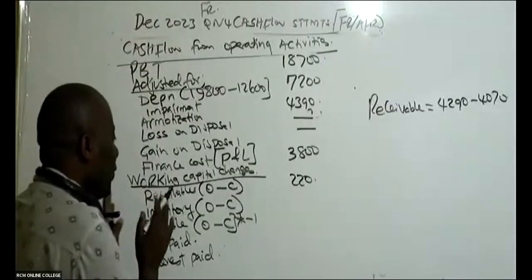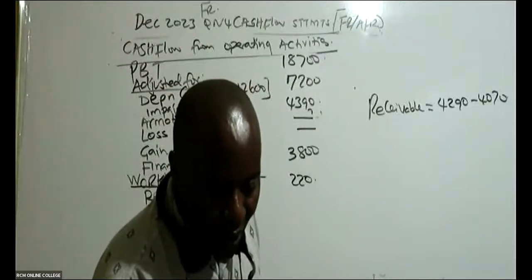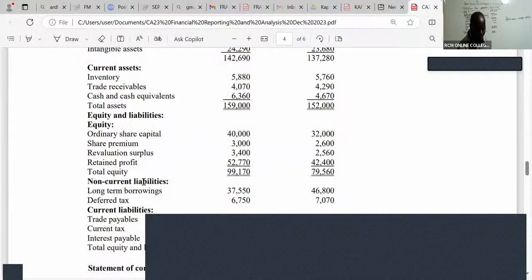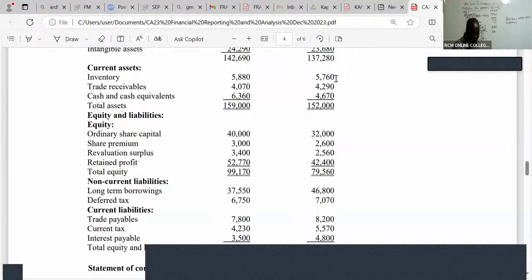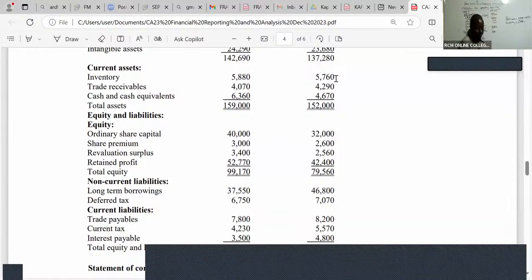Then you go, in this case here, to inventory, you do the same. It's a working capital change. So what do we have under inventory? Inventory, we have here 5760 opening minus the closing, 5880.